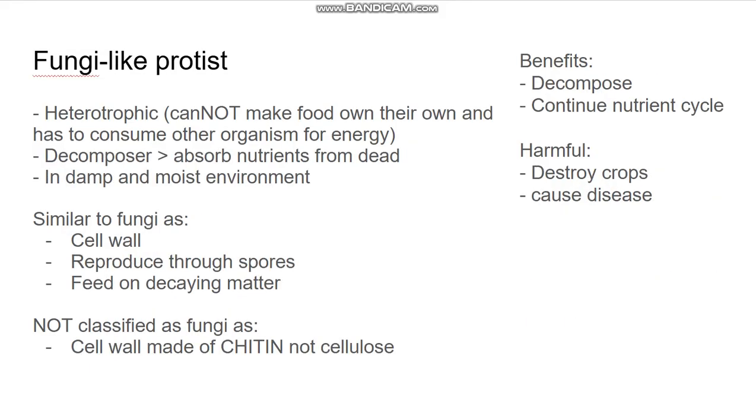Then fungi-like protists are also heterotrophic, but they also decompose, so they absorb nutrients from dead material. They're similar to fungi as they have a cell wall, reproduce through spores, and feed on decaying matter, but they're not classified as fungi because the cell wall is made out of chitin and not cellulose. The benefit of this is that they decompose and continue the nutrient cycle, and the negative is that they create lots of diseases and destroy crops.